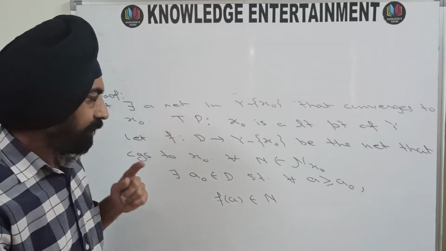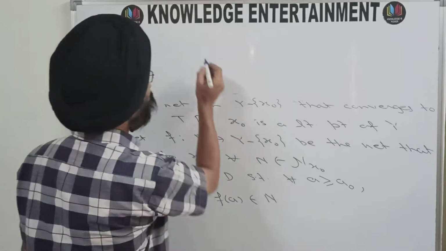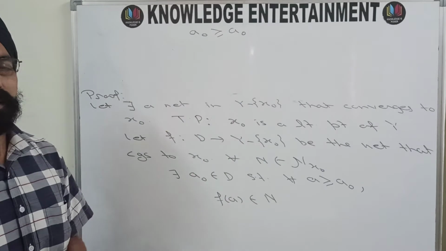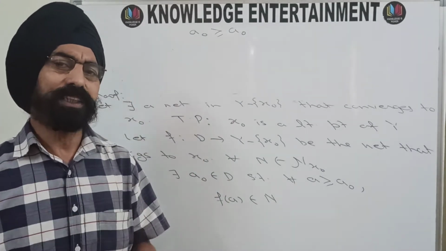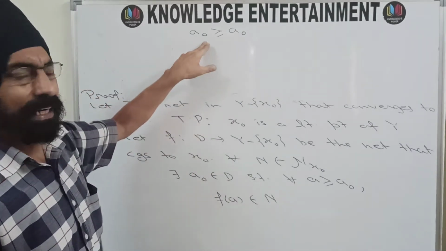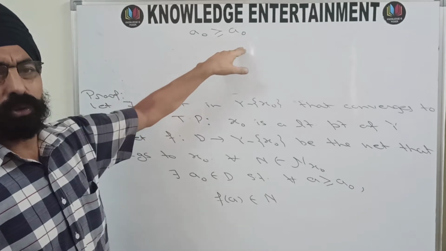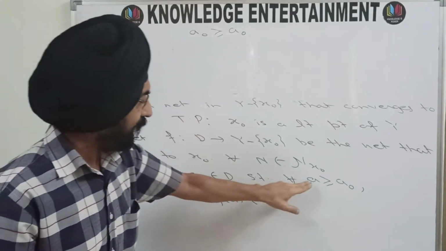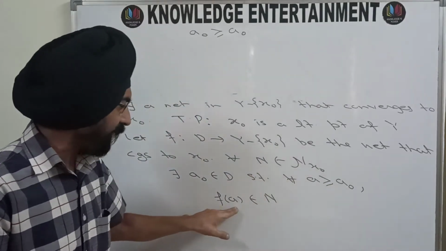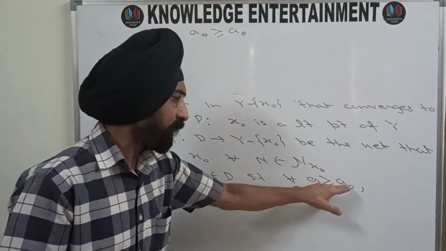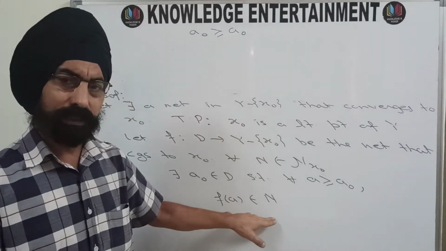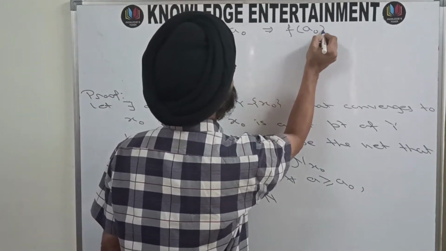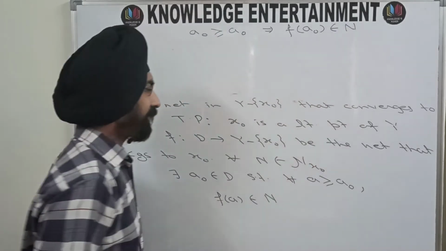And we know that a naught follows a naught. This is true because of the first property, the definition of directed set. The first one is that a is greater than or equal to a. That means a follows a. That means a naught is following a naught. And whenever a is following a naught, your f(a) is in N. So if a naught is following a naught, then f(a naught) must be in N. So this means f(a naught) is in N.